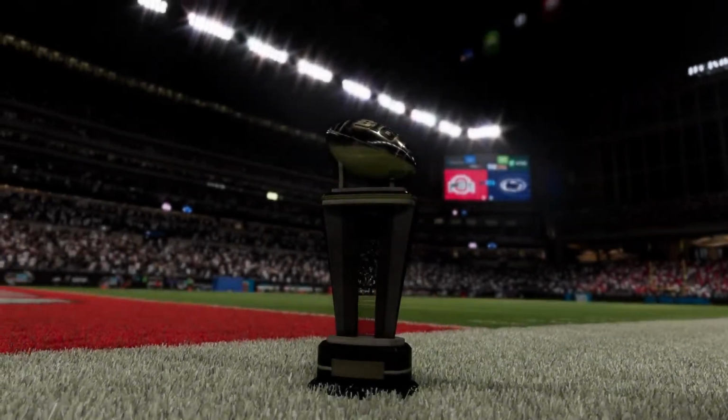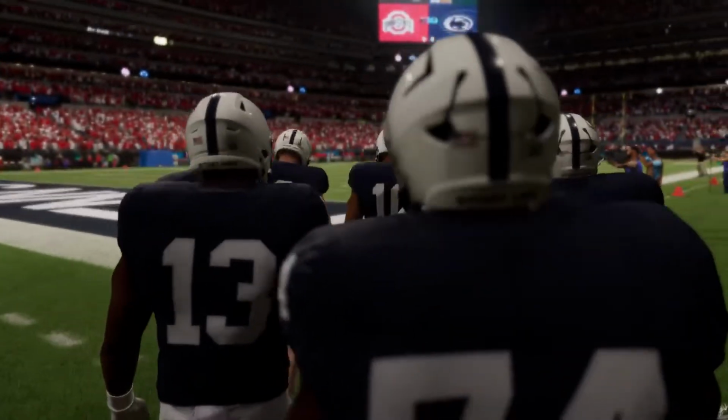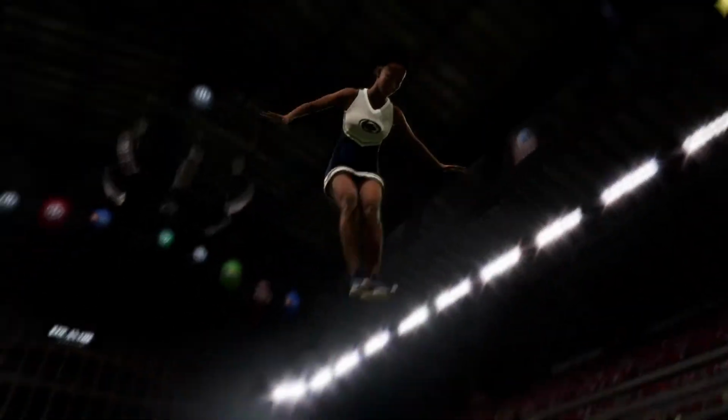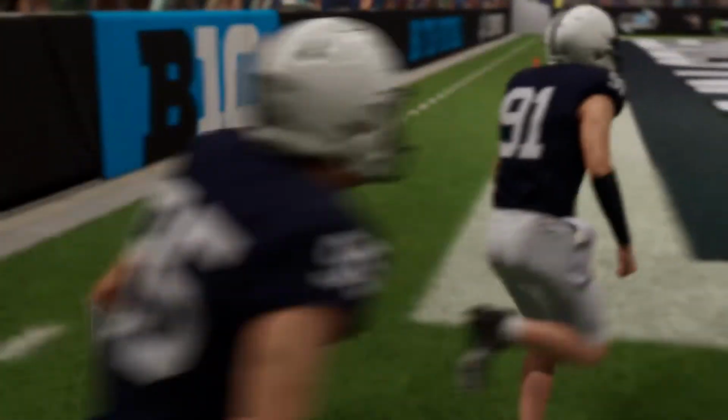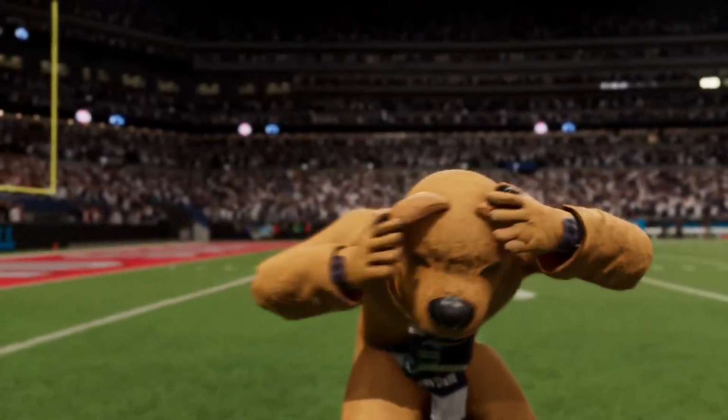Hello, everybody, and welcome to another chapter in the long legacy of the Big Ten Conference. It's a championship game in the new expanded Big Ten, and there are high stakes here. Not just a conference championship, but potentially positioning themselves for a run at the national championship with an automatic bid.